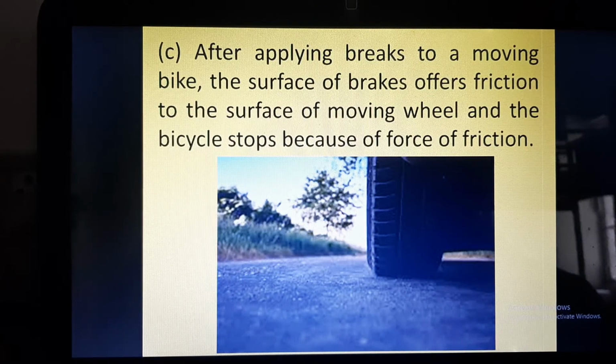Whenever you are riding a vehicle, be it a cycle or a four-wheeler, you apply brakes to stop the vehicle. So how does the application of brakes stop the movement of the vehicle? When you apply the brake, the surface of the brake comes in contact with the surface of the wheel and it offers friction, and because of this, the bicycle or the vehicle stops.